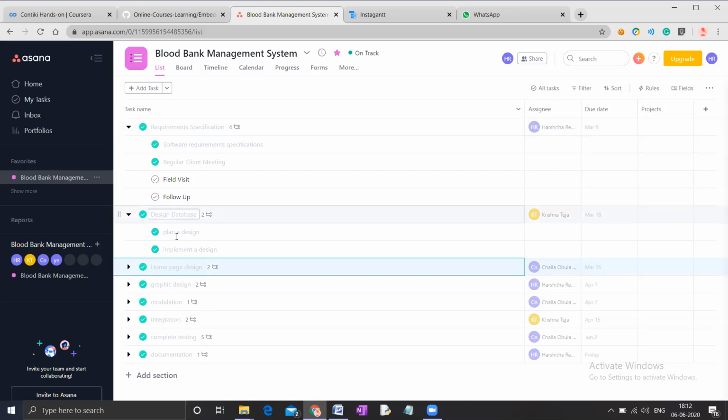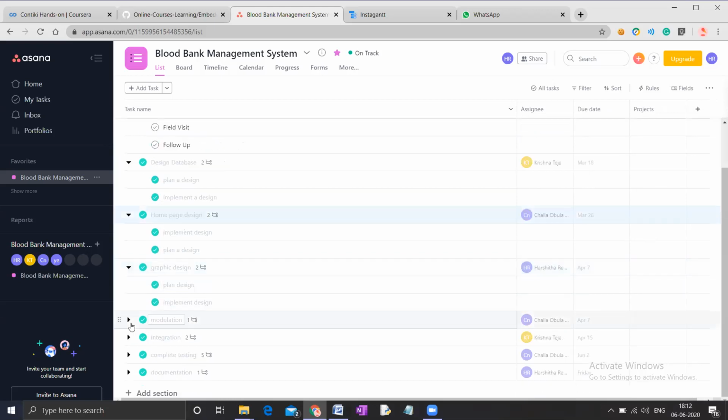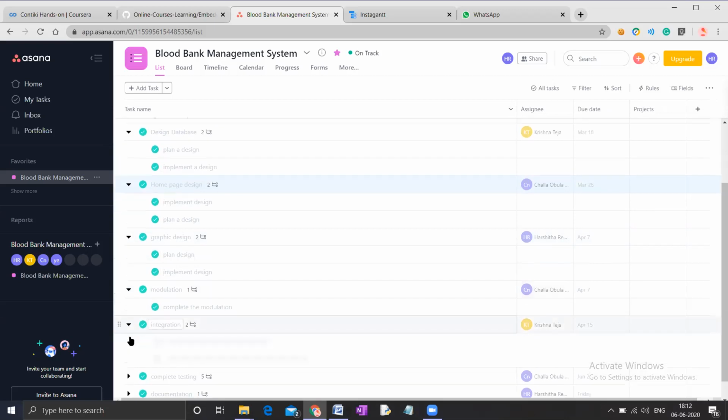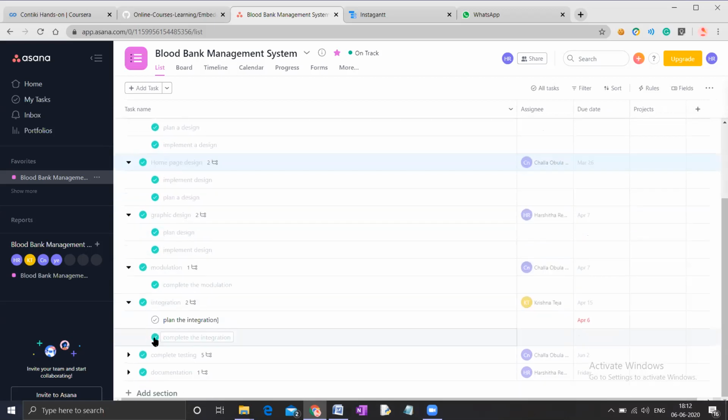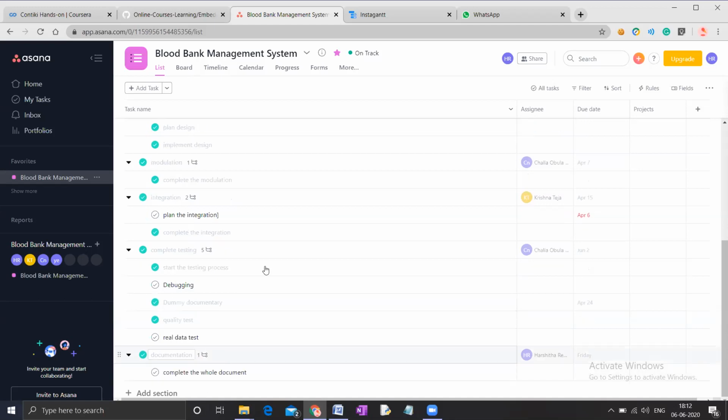In design database, we have created plan a design, implement a design. Under home page, implement design, plan a design. Under graphic design, plan design, implement design. Under modulation, complete the modulation. Under integration, plan the integration, complete the integration. Under complete testing, start the testing process, debugging, dummy documentary, quality test, real data set. And under documentation, complete the whole document.